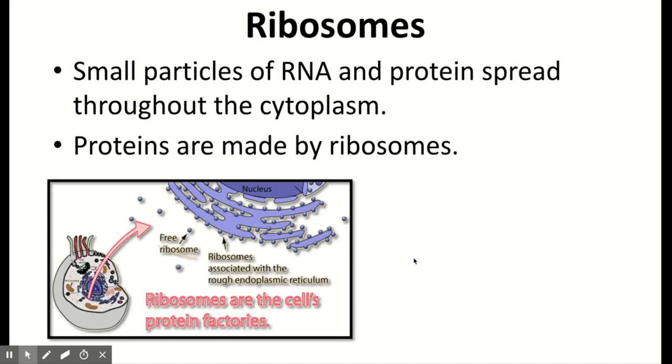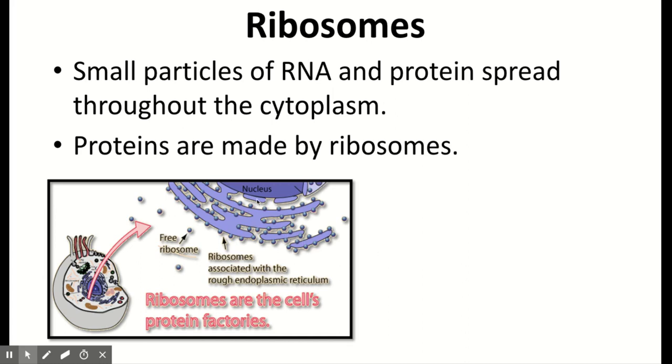Ribosomes, we should know this from protein synthesis. So we have transcription occurring in the nucleus, and then the mRNA travels to the ribosome for translation. So the ribosome is where the protein will actually be made. So we know proteins are made at the ribosome, and we know the ribosome is made out of rRNA or ribosomal RNA. So we can find the ribosomes free floating in the cytoplasm, or we can also see them attached to the rough endoplasmic reticulum, which you can see right here.